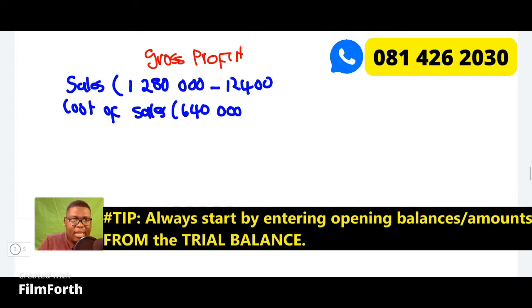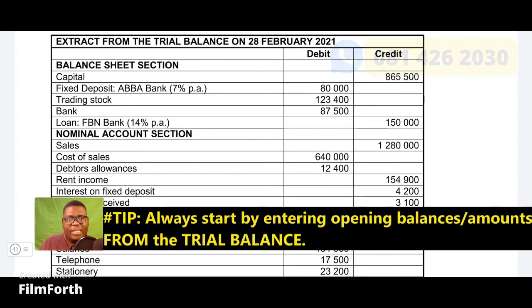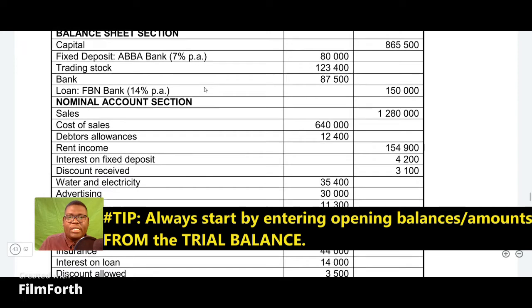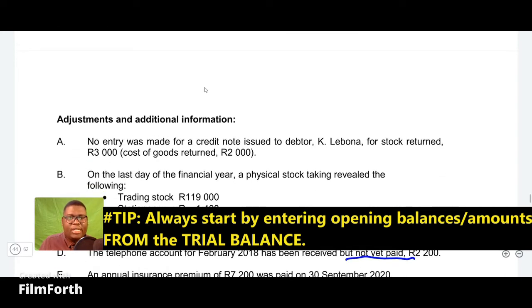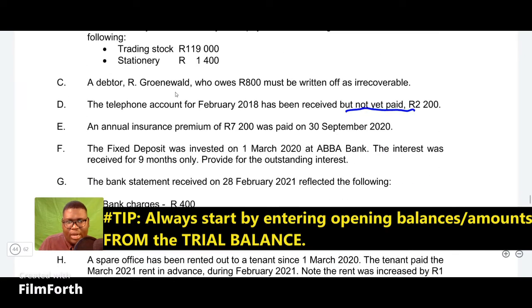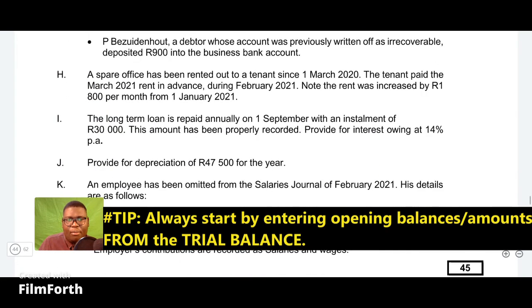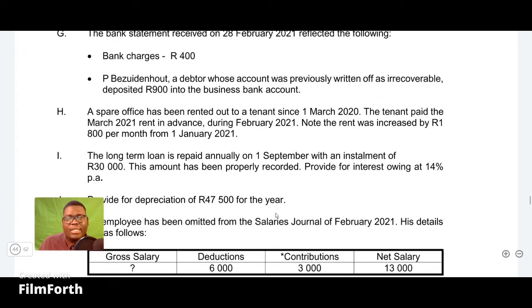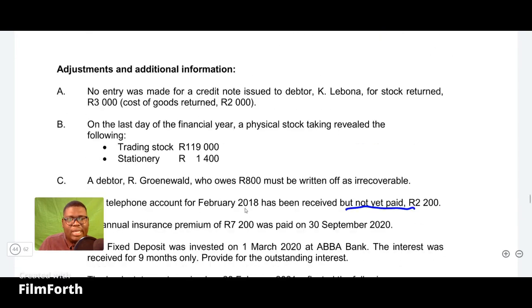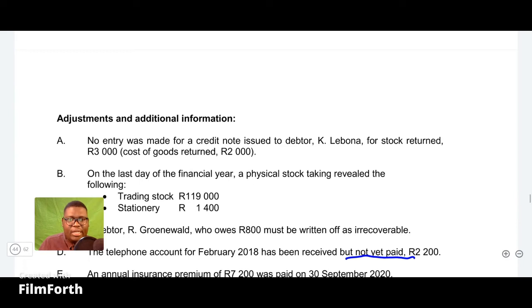So let's check in the adjustments to see if there's any debtors allowance that we need to consider or any sales returns, and it's actually the first transaction here. If you go through other transactions, you'll realize that there's nothing that will affect our sales and debtors allowance beside the first transaction. So here they're saying that no entry was made for a credit note issued to a debtor.